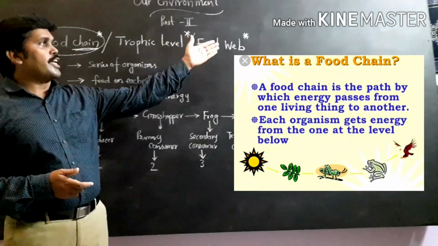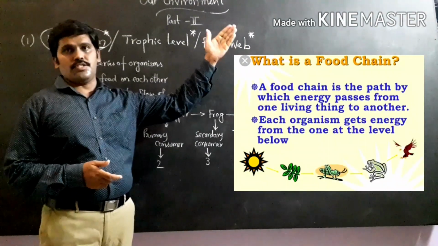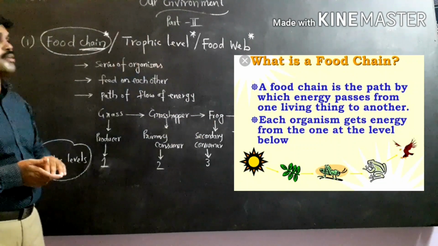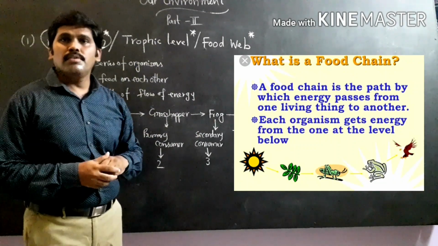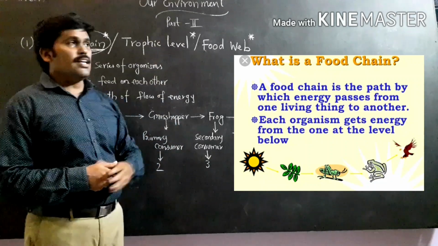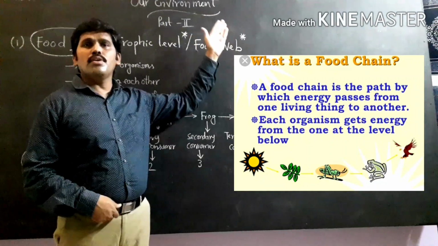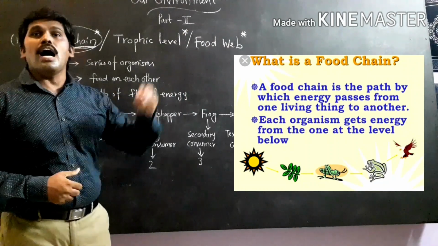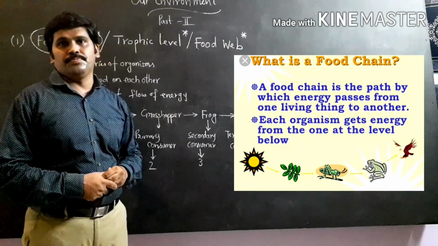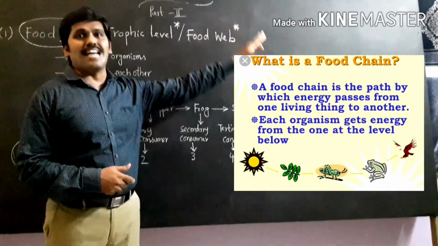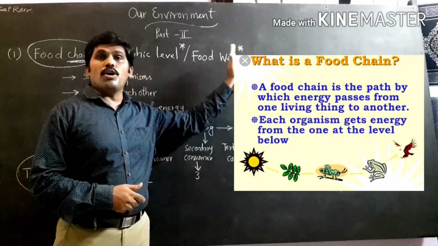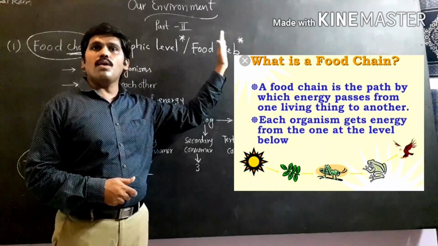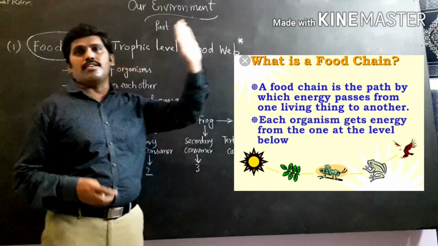If you observe the food chain definition here, the food chain is a path of flow of energy from one component of the ecosystem to another component of the ecosystem, where energy is transferred from one trophic level to another trophic level, or from one organism to another organism.